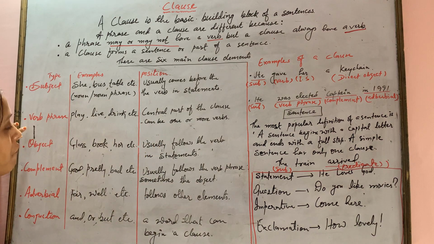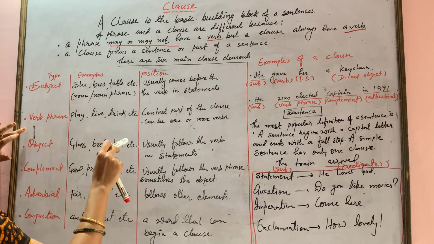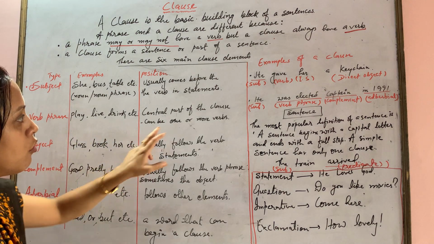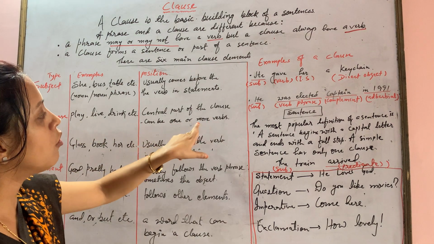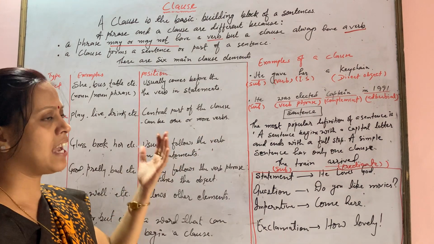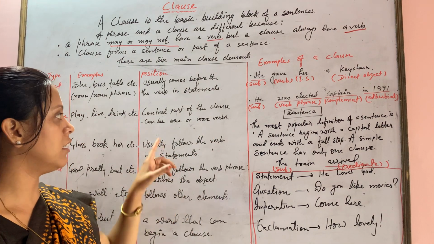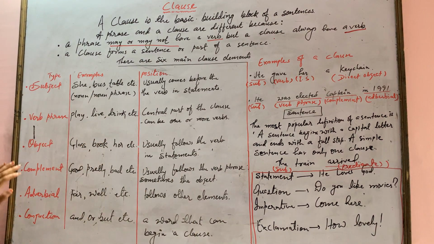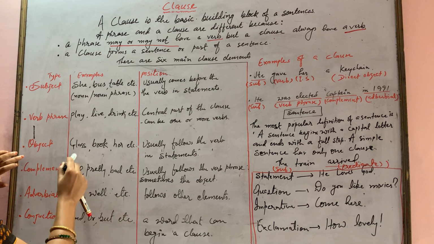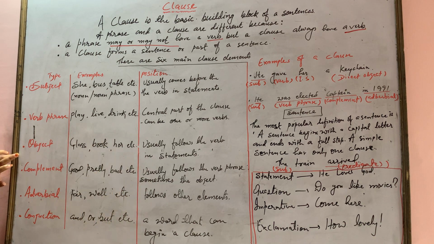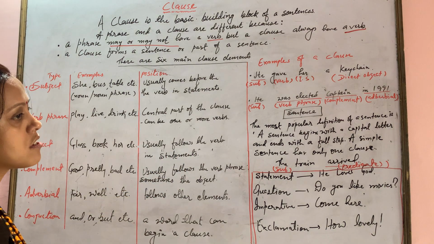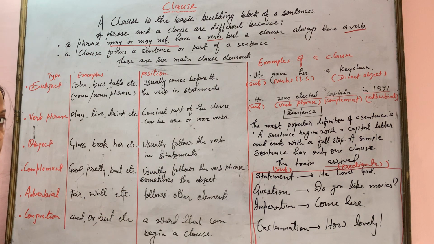Now, the verb phrase can be play, dance, drink, live, etc. It is the central part of the clause. It can be one or more verbs. There can be one verb in a sentence or more than that. Object, all of us know what an object is. Object can be glass, book, hall, etc. It usually follows the verb in a statement.